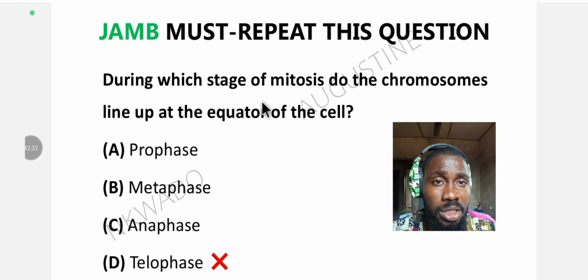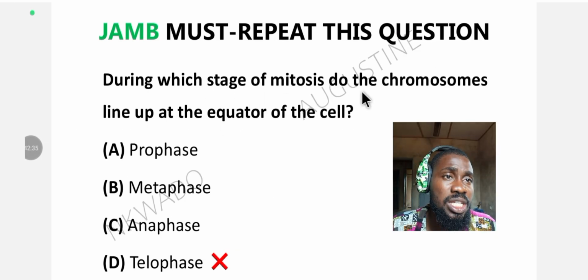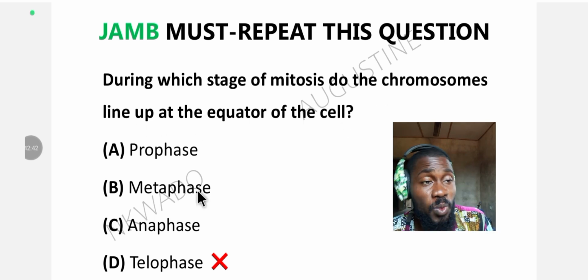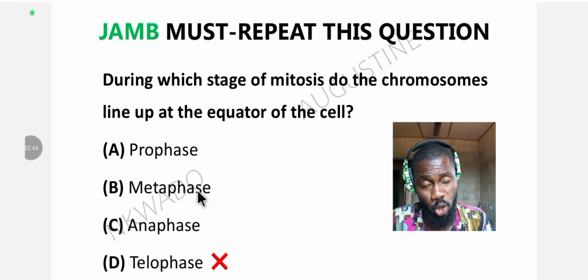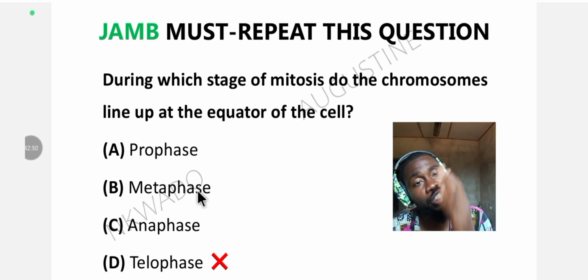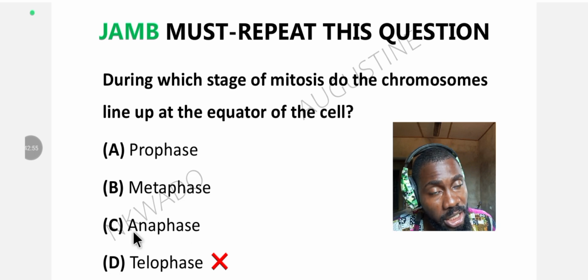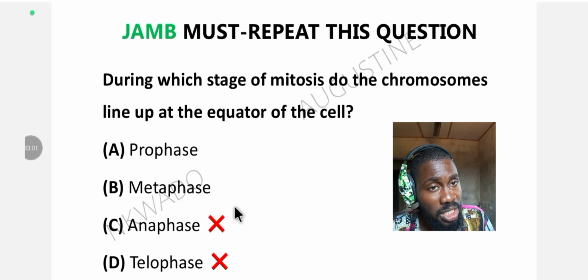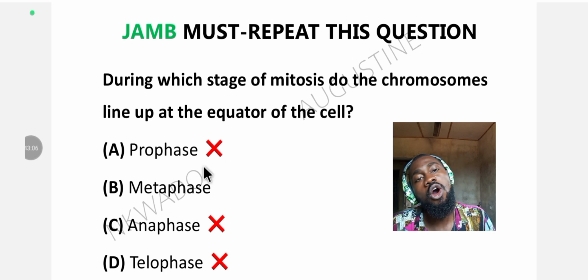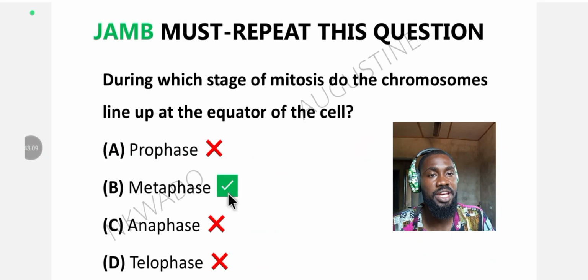Let's look at this question. During which stage of mitosis do the chromosomes line up at the equator of the cell? Now we understand all the stages of mitosis. We understand mitosis, we understand meiosis. So this question is very, very cheap. Among the options, option D is obviously not the answer. Option C is obviously not the answer. Option A is obviously not the answer. So your correct option is option B, metaphase.